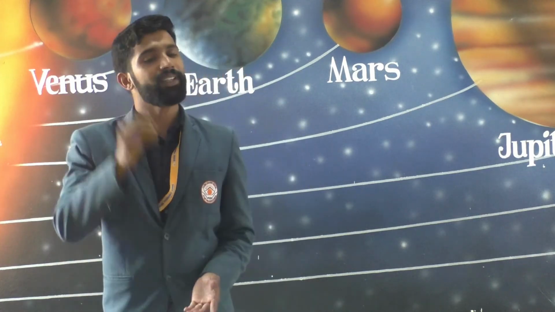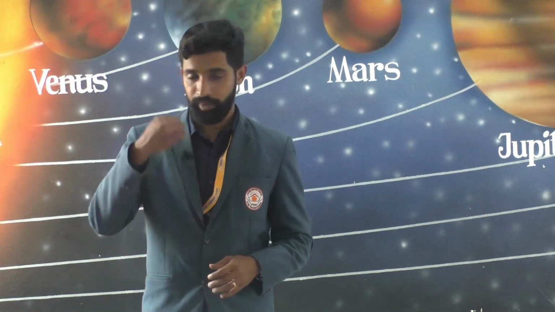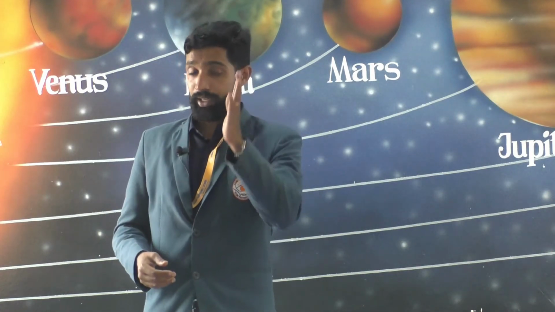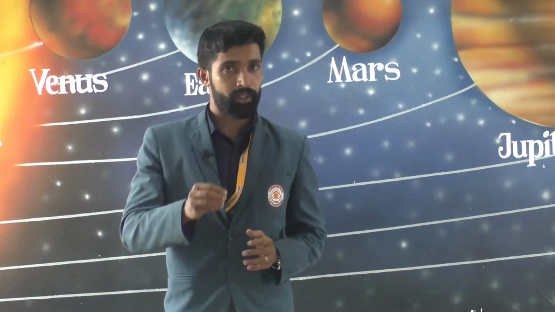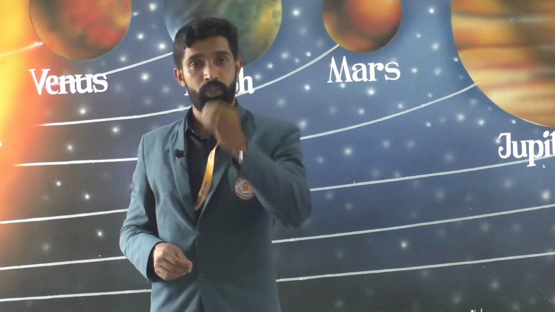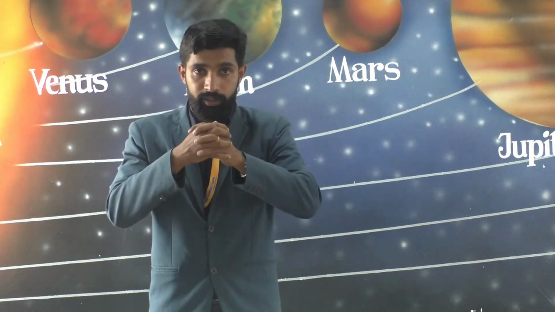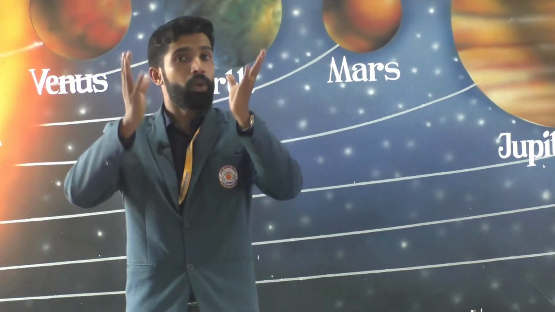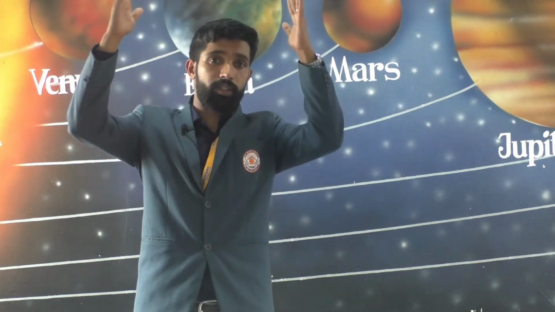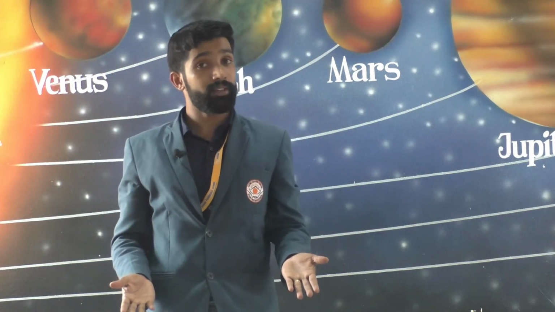So, this process is called precipitation. I am repeating it again. Continuous condensation of water vapor in the air results in the formation of minute droplets of water. When these droplets join together, they form bigger drops which become too heavy to float and start falling down. So, this process is called precipitation, very important.